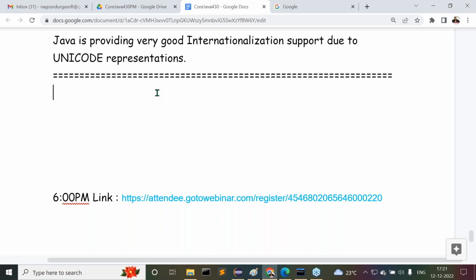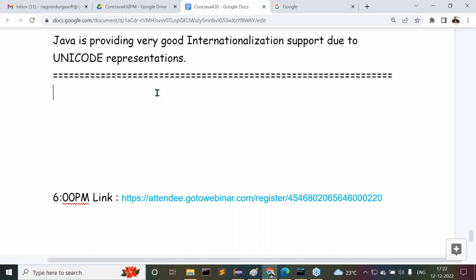Apart from that, destructors are required in C++, but not required in Java. Apart from destructors, no others. Then the next one: call by value and call by reference are followed by C and C++, but only call by value is followed by Java. Next: 2 bytes of memory for integers and 1 byte for characters in C and C++, but in Java, 4 bytes for integers and 2 bytes for characters. Okay, then we understood the total content, guys.